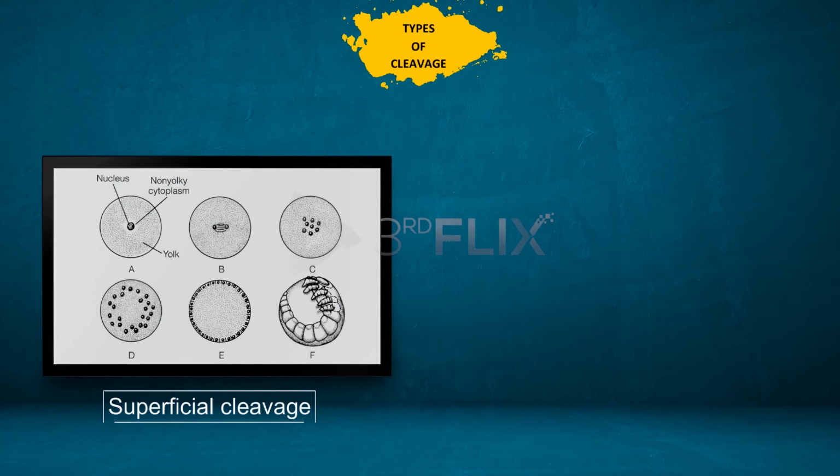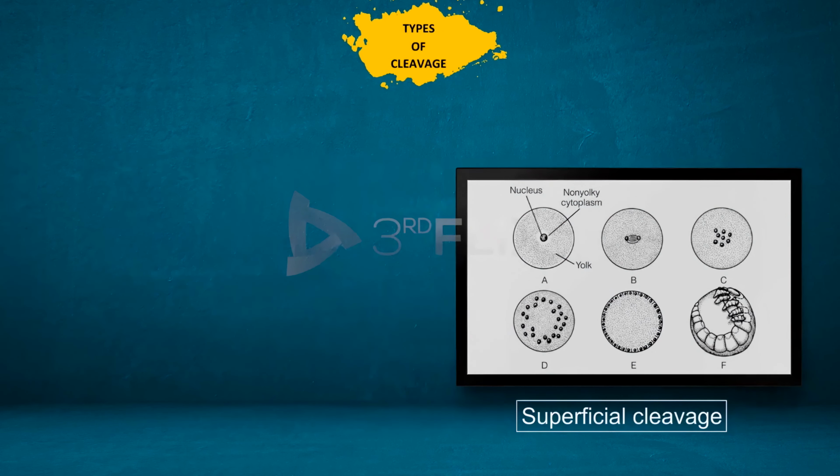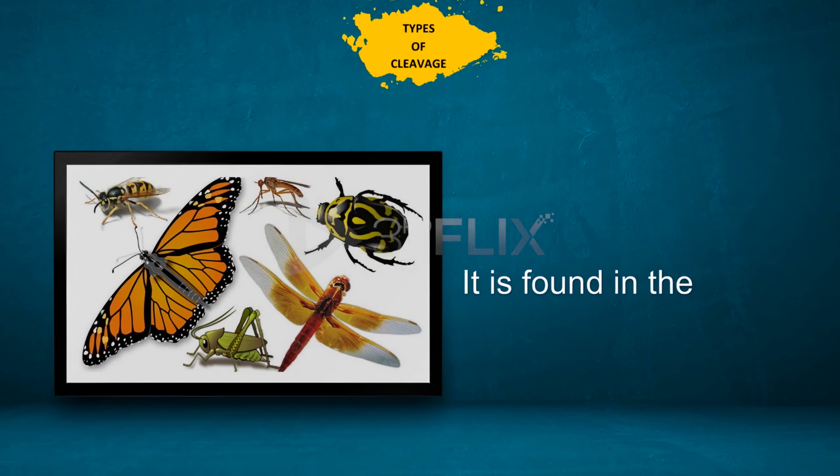Superficial cleavage. It occurs in the centrolecithal eggs. The cleavage involves mitosis, but not cytokinesis. The nuclei are formed at the periphery, and the membrane grows inwards, partitioning the nuclei into individual cells. It is found in the insects.